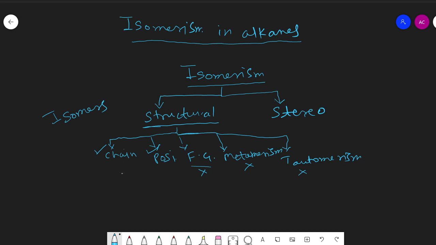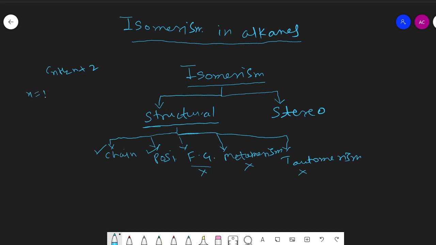Now, what are chain isomers? Two or more alkanes having the same molecular formula but different carbon chains present in them are termed chain isomers of alkane. Let us see examples of alkanes. We know that the general molecular formula for alkanes is CnH2n+2, where n is greater than or equal to 1.